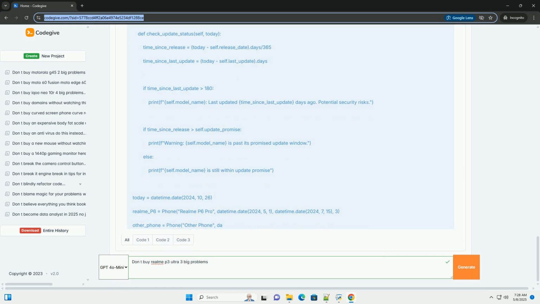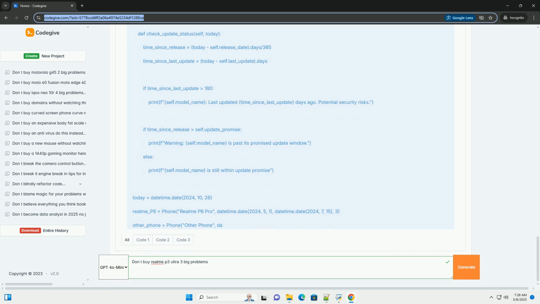Conclusion and final thoughts. The Realme P6 Pro, like any other phone, has potential drawbacks. The severity of these issues will depend on your individual usage habits, priorities, and tolerance for imperfections. The problems outlined above are potential concerns based on trends in the Android phone market and user feedback on similar devices. Before buying the Realme P6 Pro: